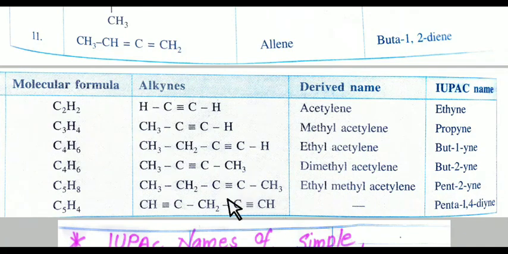Next 1 2 3 4 5. We can number it from right hand side and we can number it from left hand side also. So 1 2 3 4, we can number it in this way also. From both the sides 1 number and 4 number carbon containing double bond, and total number of carbon is 5, so it is penta-1,4-diene.